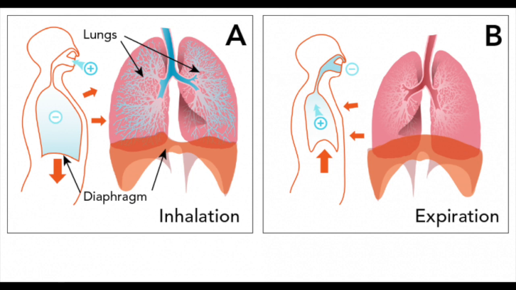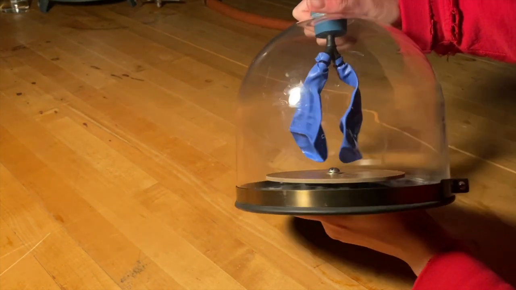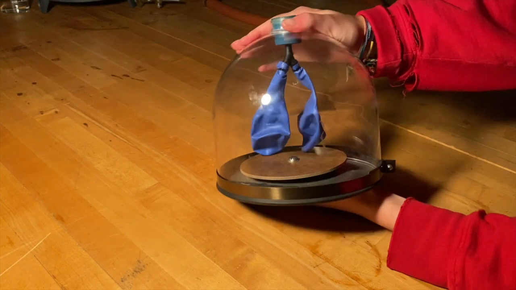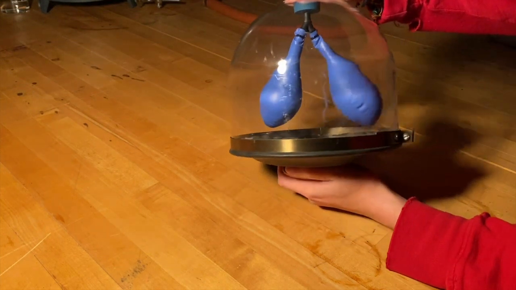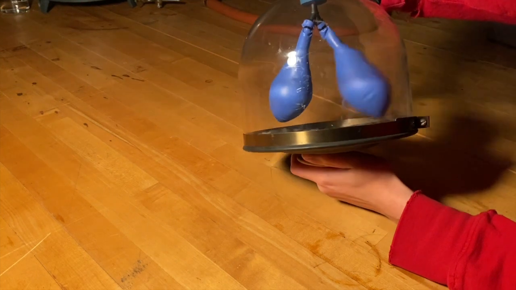And so when you breathe, you create this sudden area of low pressure in your lungs, and there's higher pressure out in the atmosphere around you. And so the air right in front of you will travel into your lungs because it likes to go from high to low pressure. And here's just another video showing the same thing. The diaphragm is supposed to be the bottom of this glass container, and so I'm lowering it with my hands. That's your diaphragm lowering, and then your lungs expand because air rushes in.